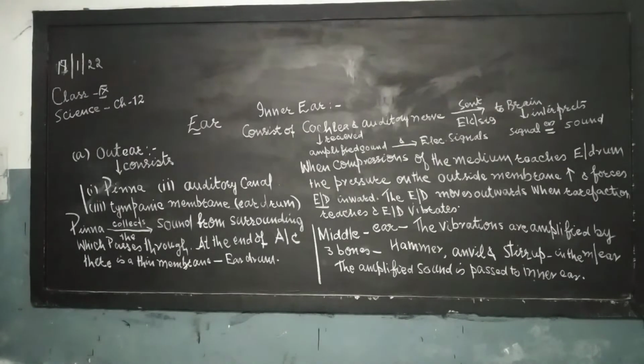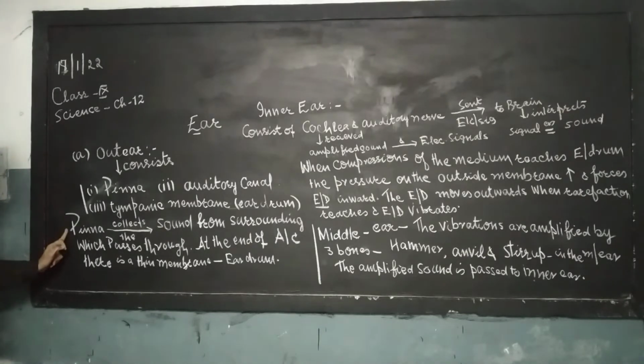Pinna collects sound from the surroundings, which passes through the auditory canal and reaches the eardrum. What is the eardrum? It is a thin membrane situated at the end of the auditory canal.